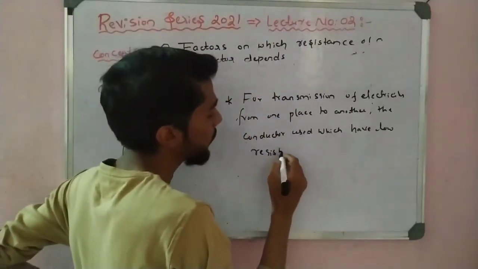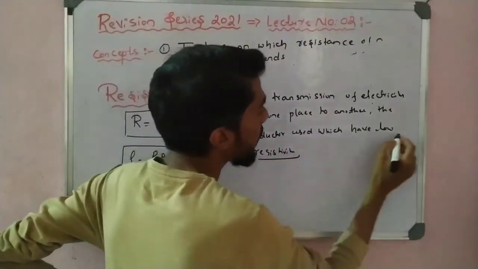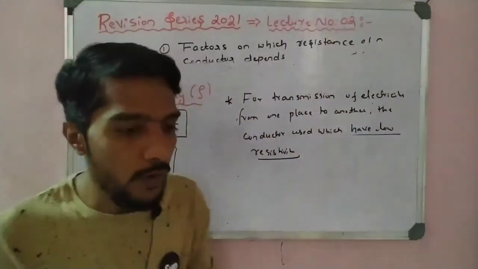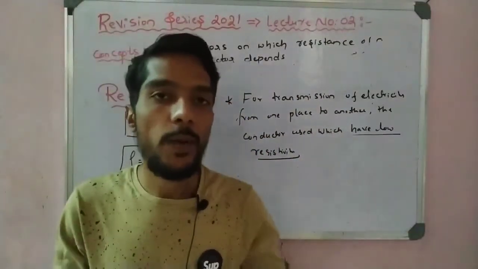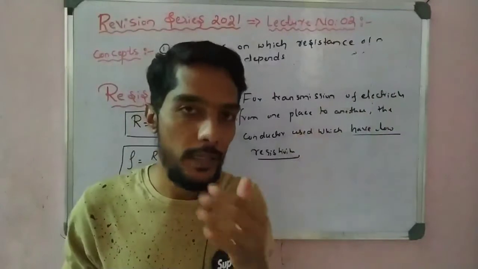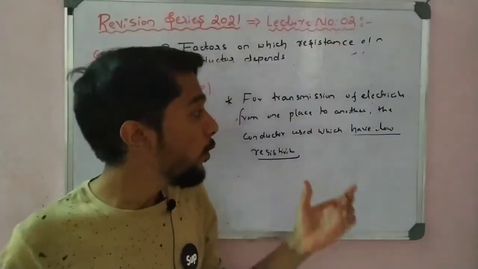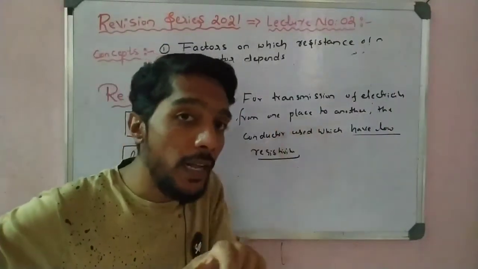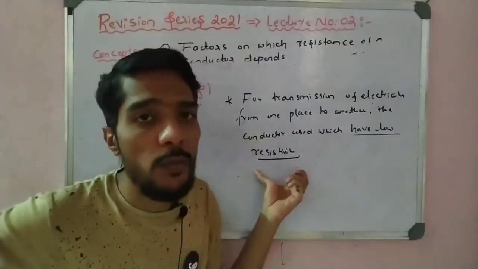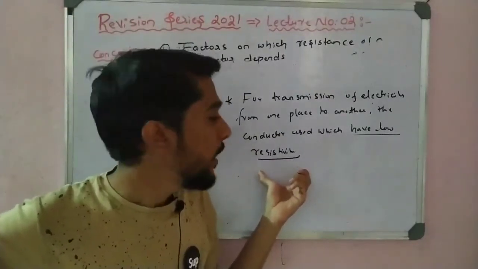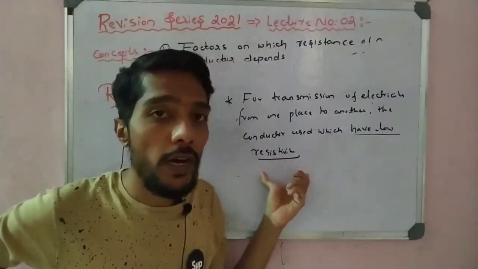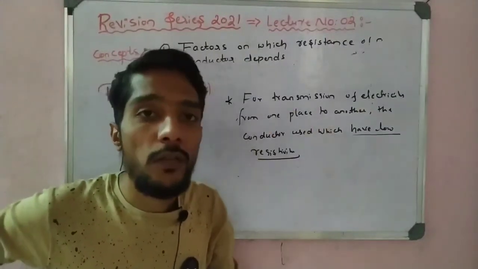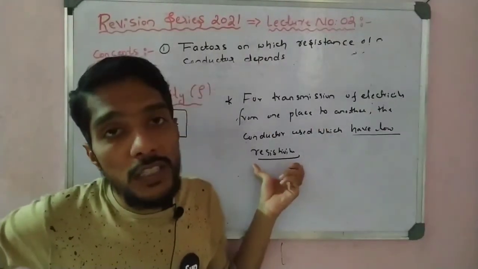That is very important. For example, from one place to another we have electric poles to transmit electricity. In that case we have to use a conductor which offers low resistivity, because then there is no loss of current. If there is high resistivity, there is loss of current. So to prevent the loss of current, we take a low resistivity conductor.